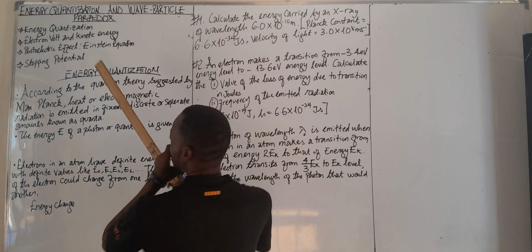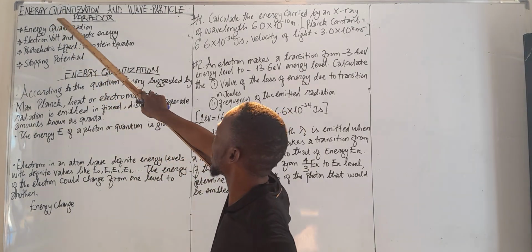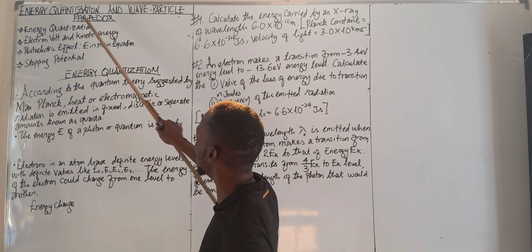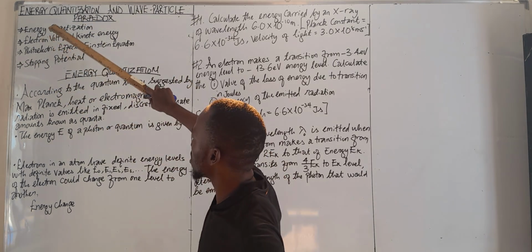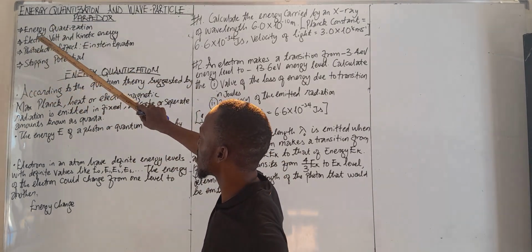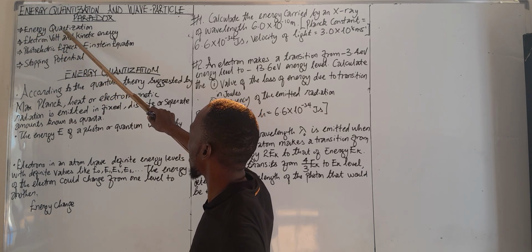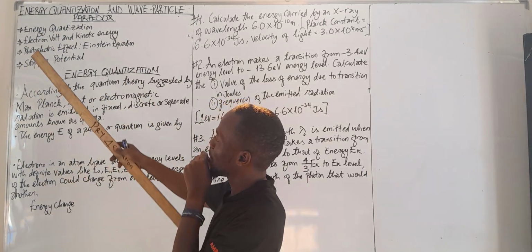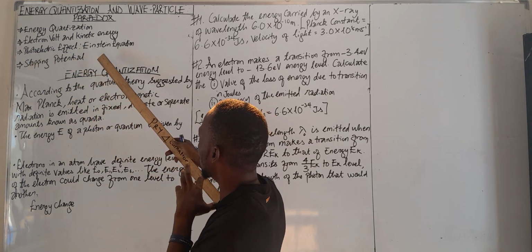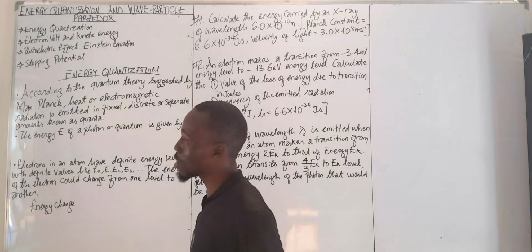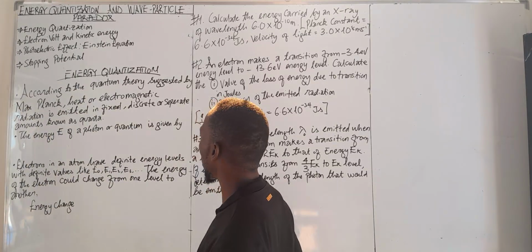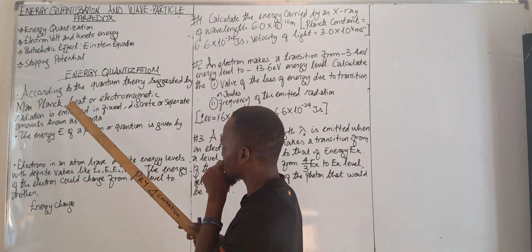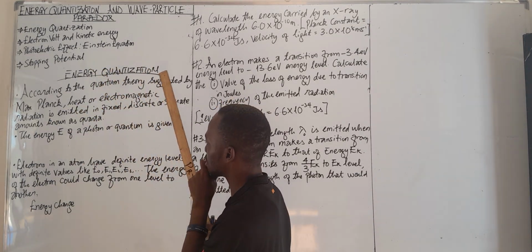We want to discuss energy quantization and the wave-particle paradox. So these are the topics we'll be discussing: energy quantization, electron volts and kinetic energy, photoelectric effects, Einstein's equation, and then the stopping potential. Alright, so we will start with energy quantization.